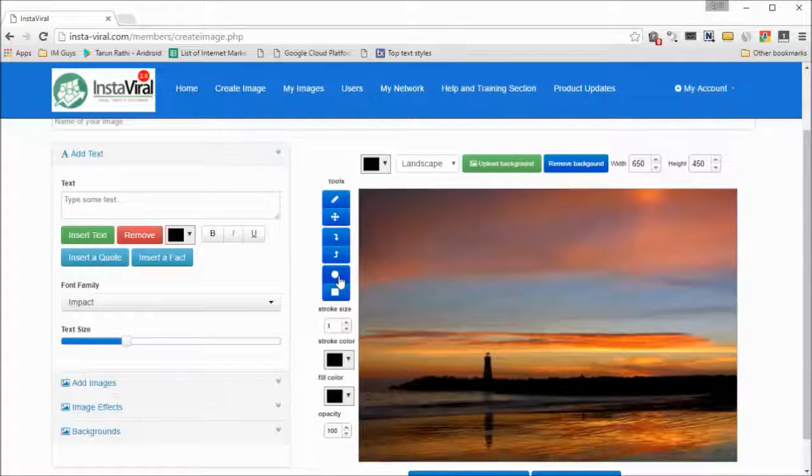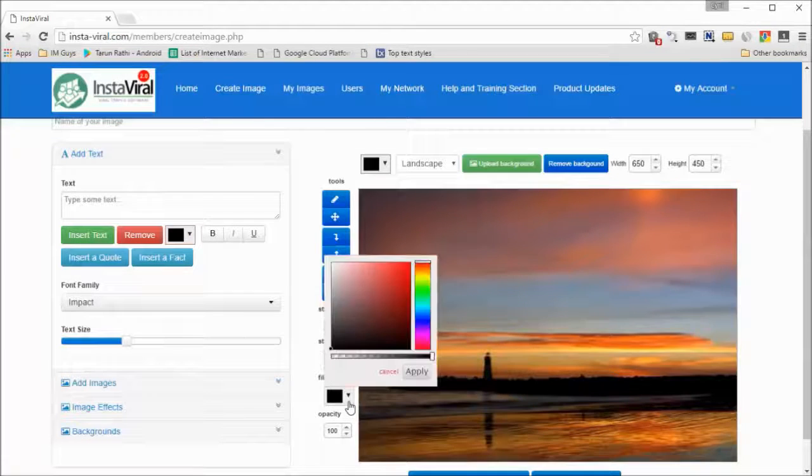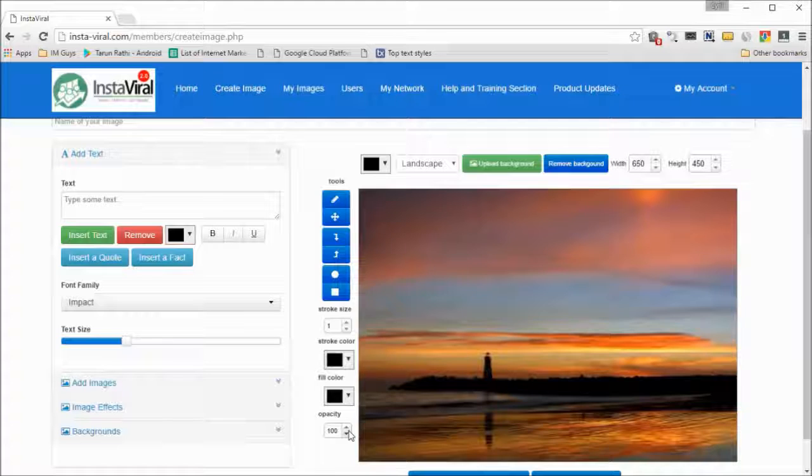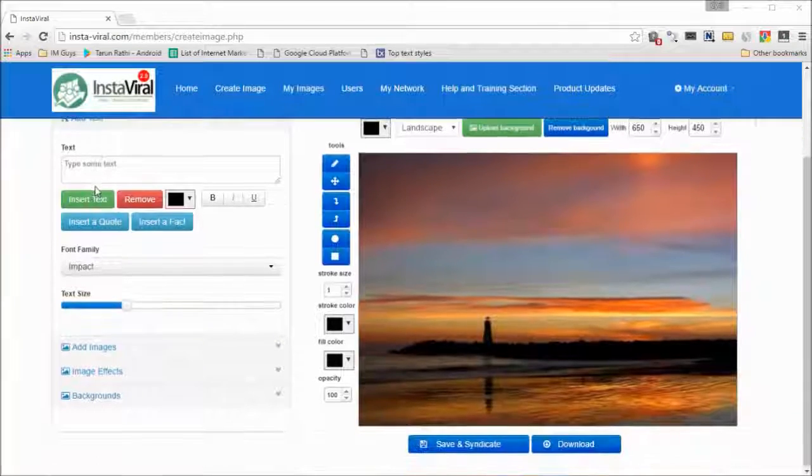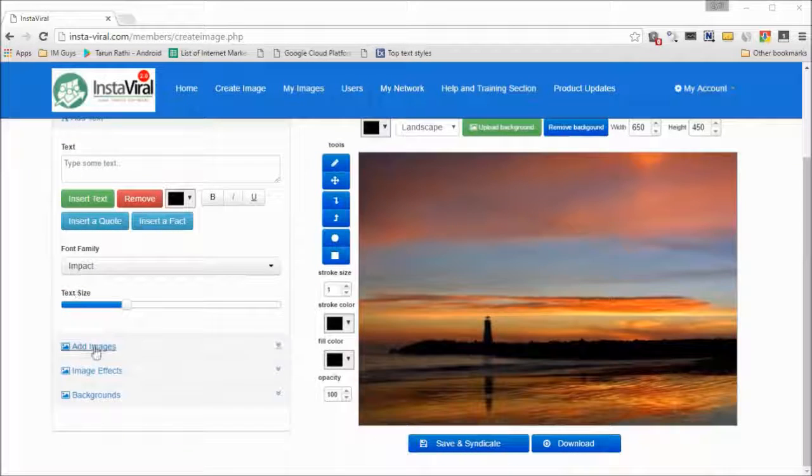And you can draw a circle, you can draw a square, you can change the stroke size. If you've got text on the image or something else, you can change the stroke size, you can change the stroke color, you can even change the fill color and also the opacity. On the left side, you will see even more options. You can add text, you can add images to this, you can even do image effects and backgrounds. Let me show you exactly how that works.